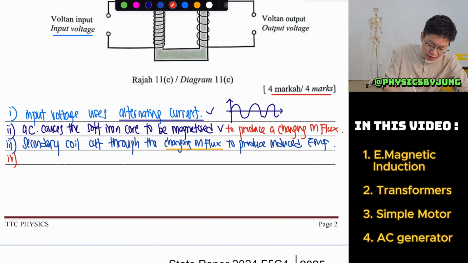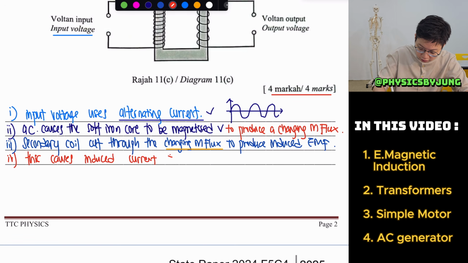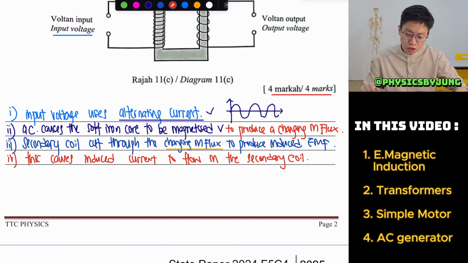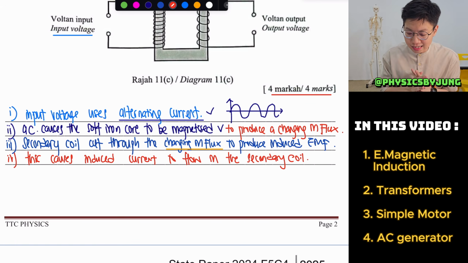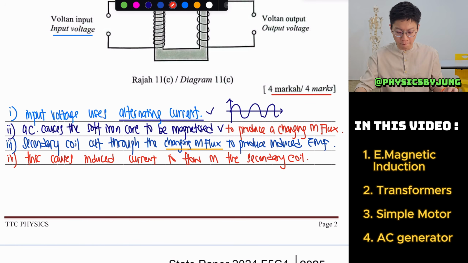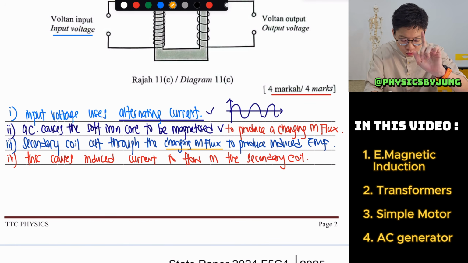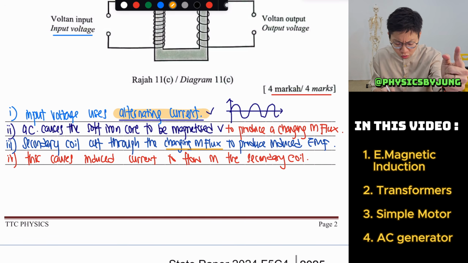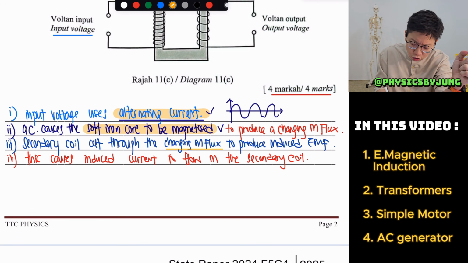Then after that, you just write this causes induced current to flow in the secondary coil. So guys, in my opinion, this answer is the simplest form. Let me tell you what are the words that you have to remember. You must remember that it uses alternating current. You need to know that it will cause the soft iron core to be magnetized.